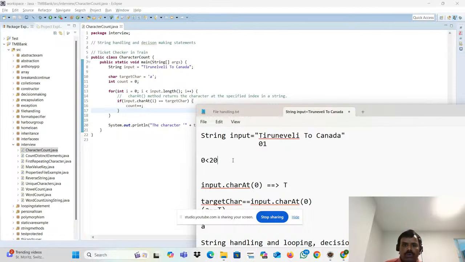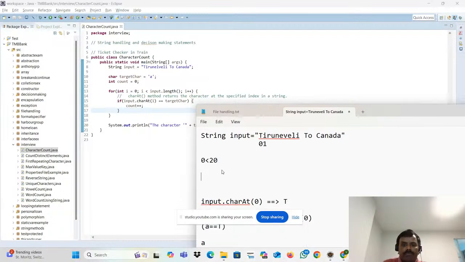Condition is true. It will go here. What is this? input.charAt(i). What is the i value? 0. input.charAt(0). What is charAt(0)? It will return T. What is the target character, the character we are verifying to see whether it is repeating or not? 'A'.